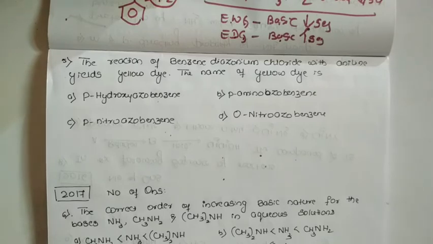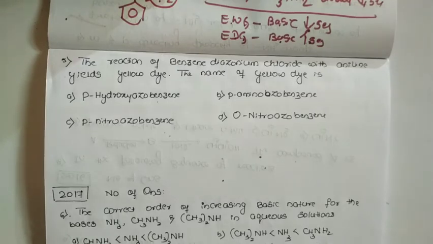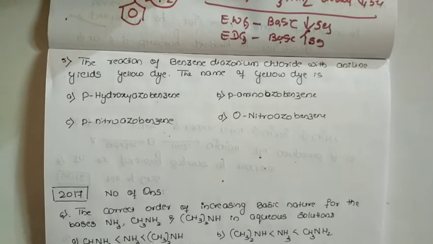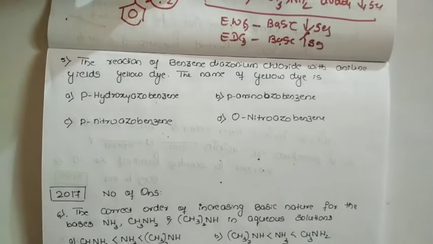Coupling reaction means whenever a diazonium salt, especially benzene diazonium chloride, is treated with aniline or phenol, they undergo coupling through the azo group and form a dye. Here the dye formed is the yellow dye.